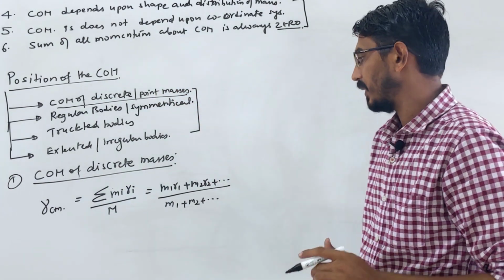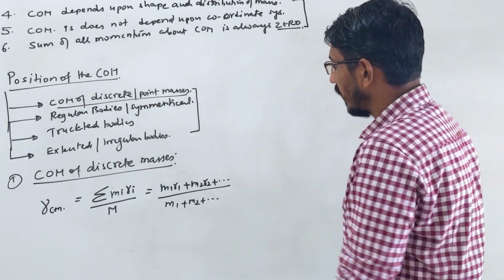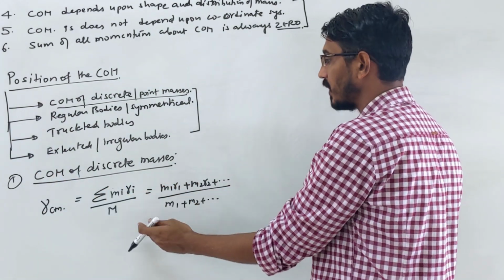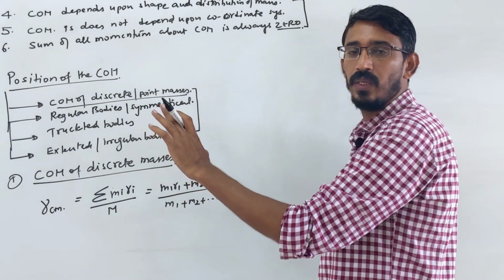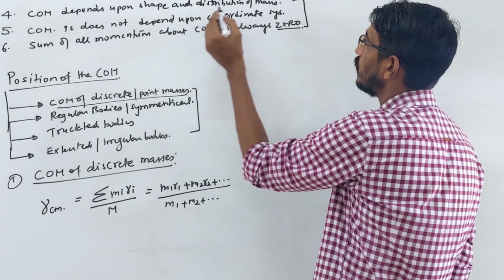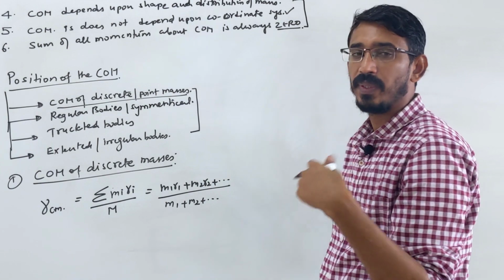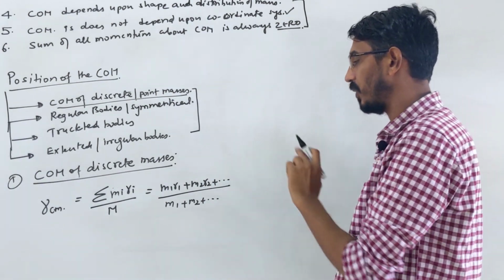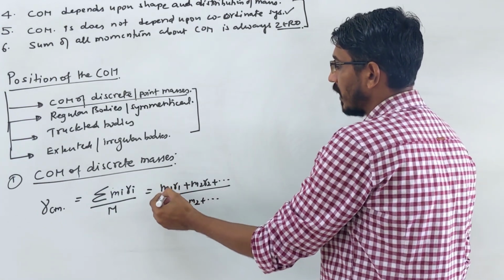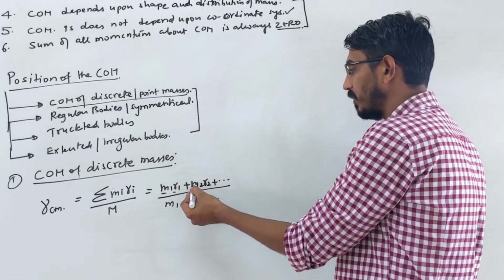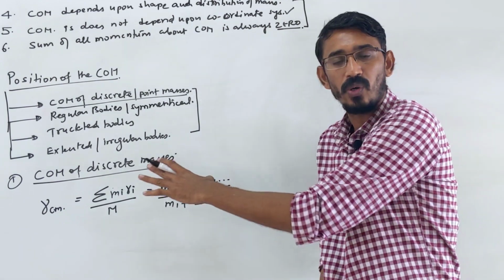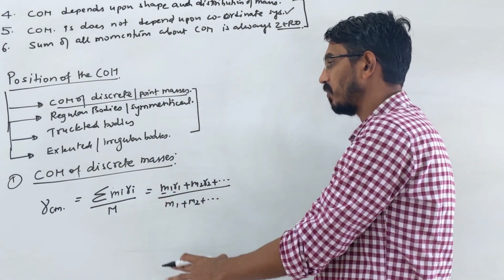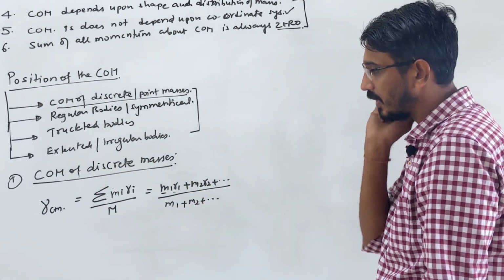What is the meaning of this? R_CM, the coordinate of the center of mass, is m1, the first mass, times the distance of the first mass from the coordinate system, where you always have to choose a coordinate system. It does not depend on the coordinate system; we can choose anywhere. I will give a hint on where and how to choose it when we do numericals. So first mass times its distance, second mass times its distance, it goes on. You add all these m r terms and divide by the total mass of the system. This gives the position of the center of mass. This is the general formula.